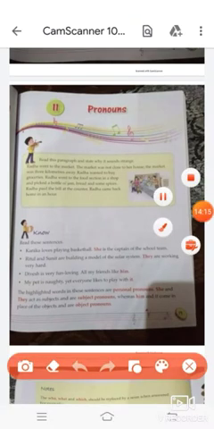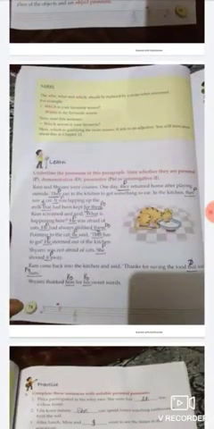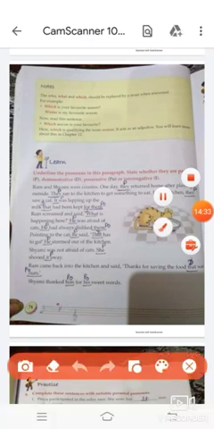So students, let's move to chapter number 11. Now we are doing the exercise of chapter number 11. First is underline the pronoun in this paragraph. State whether they are personal, demonstrative, possessive, or interrogative. So students, let's start. Ram and Shyam were cousins.